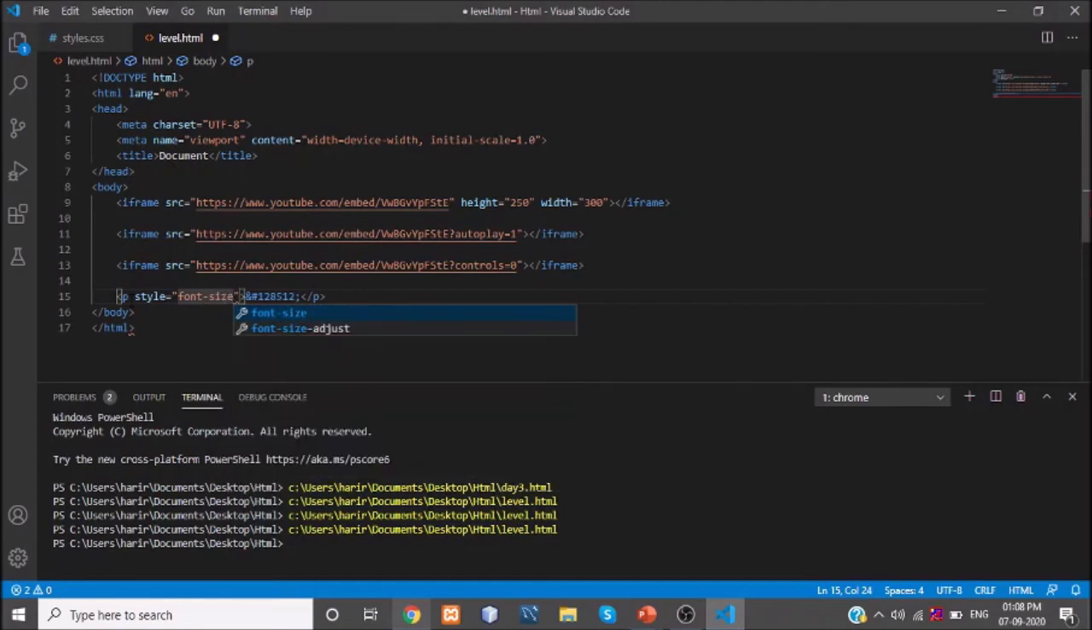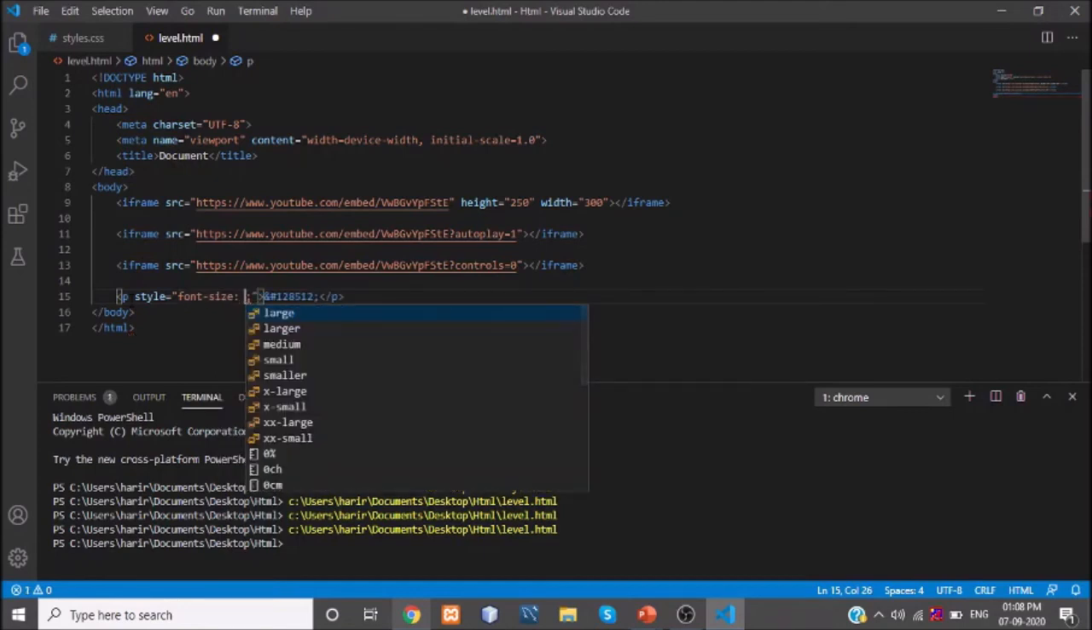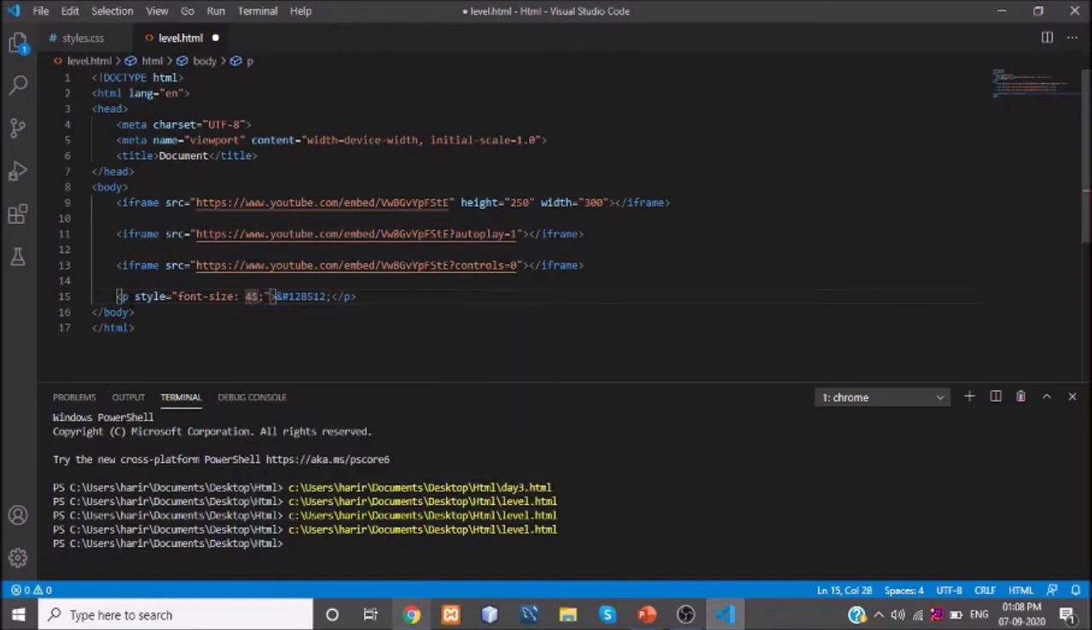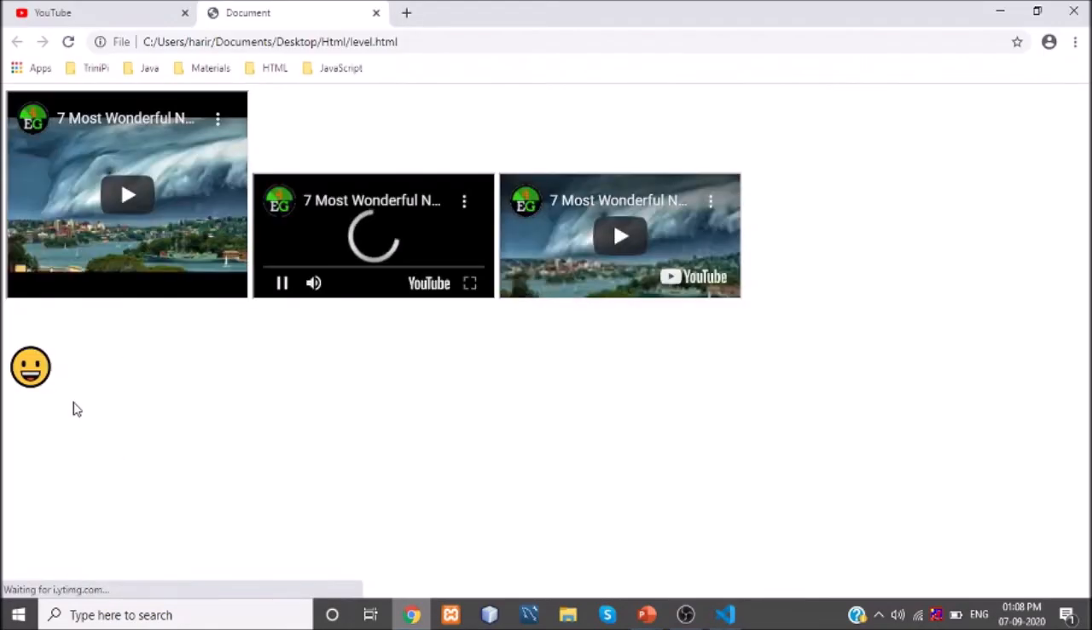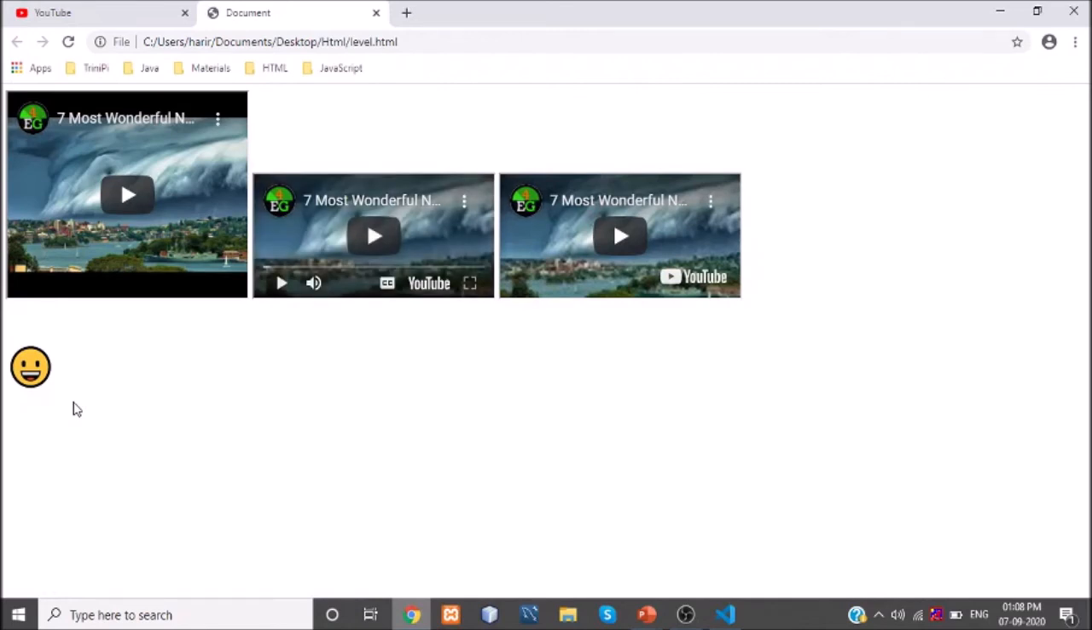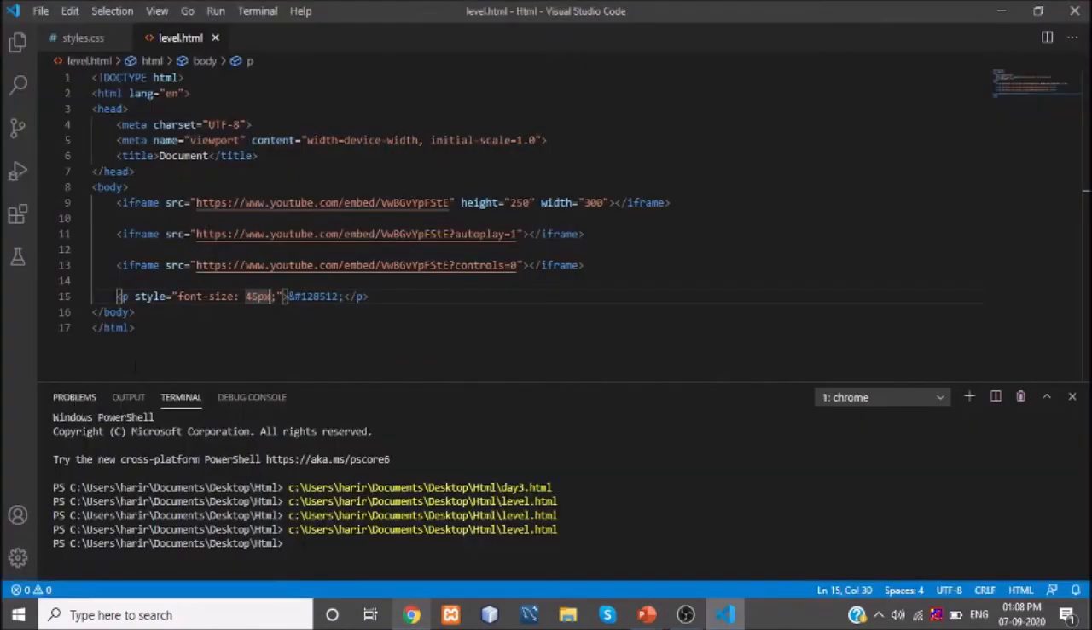So similarly, if you want to increase the font size of your emoji, you can give font-size colon, and whatever size you want, I am mentioning 45 pixels. What it does is it will increase the emoji size. See, it has increased. It is getting a smiley emoji for this particular code. This is how to add an emoji in my HTML. Similarly, if you want any kind of emojis, you can replicate them here.